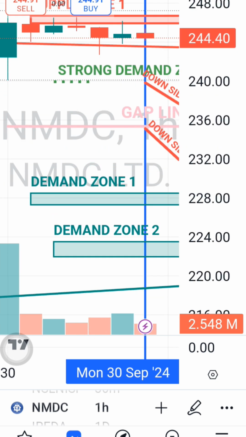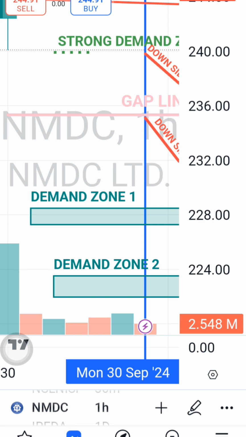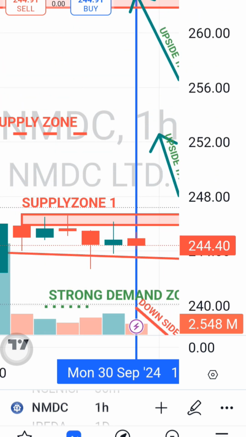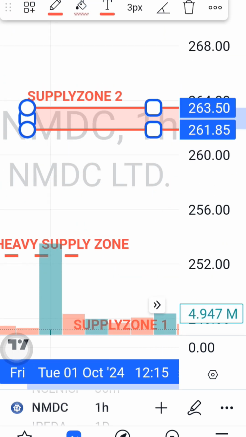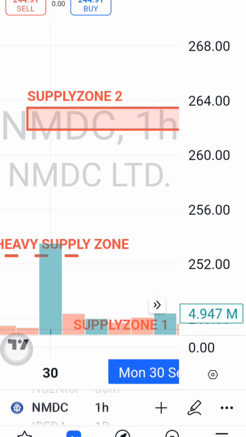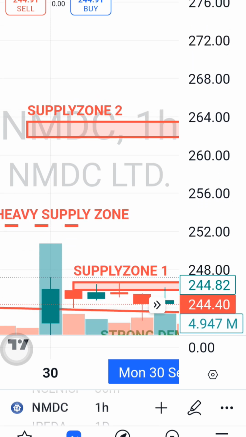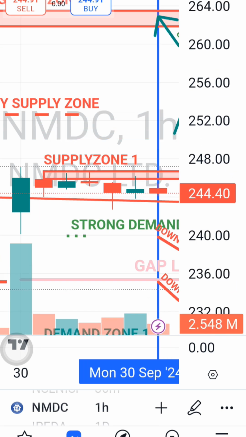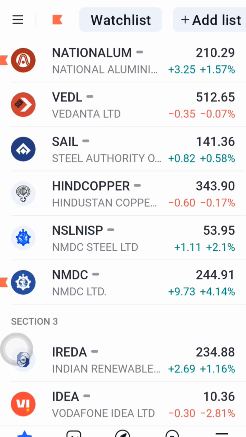And the beta value of NMDC share is around 1.52, which is very good in the sense that if Nifty moves by 100 points, NMDC share will move up by 150 points. Similarly, when Nifty goes down by 100 points, NMDC share will go down by 150 points. People who are willing to take high risk can consider NMDC share, because the dividend yield is also very good, so you can consider.